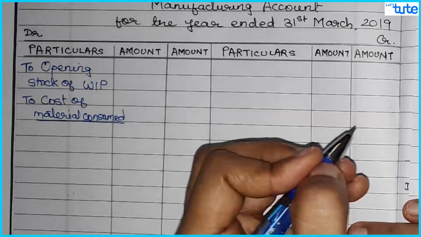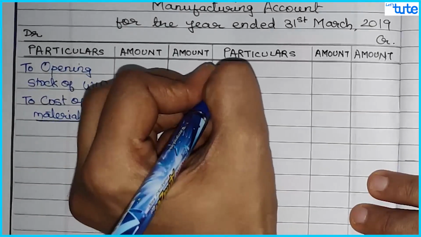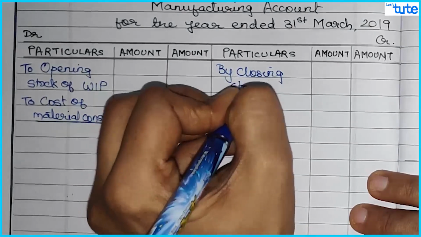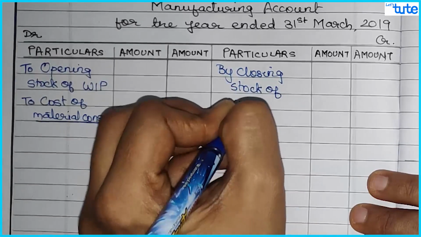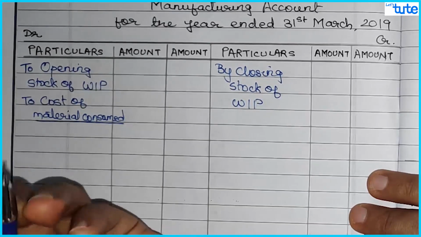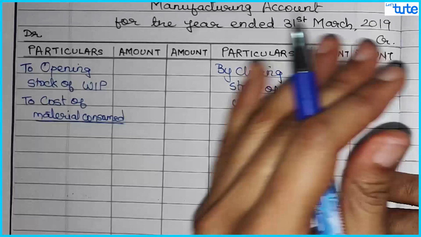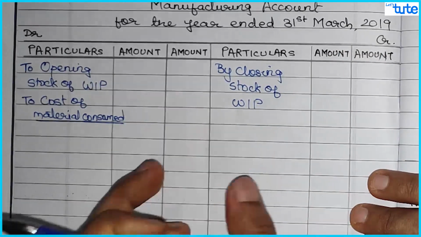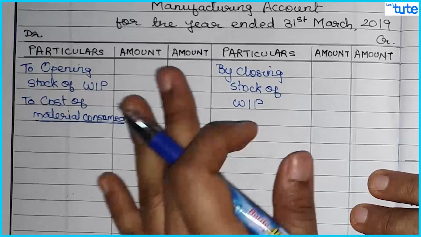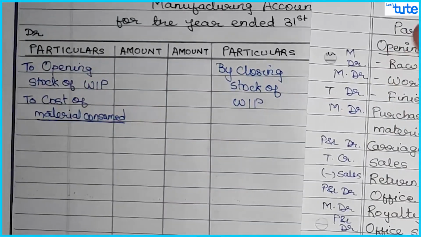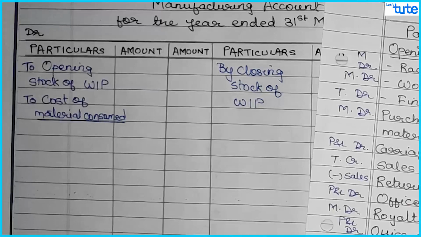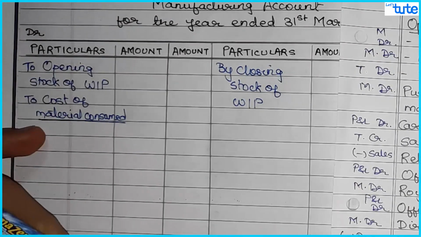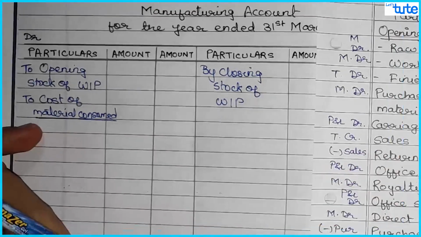And on the credit side, we write "By closing stock of WIP." There can also be sale of scrap if it is given in the question, but it was not there. So these are the basic items which generally come in a manufacturing account, which you can post in the beginning itself, or you can post the items as and when they come in your question. But basically write the opening stock of WIP first and then write cost of material consumed. So now we'll start with this.